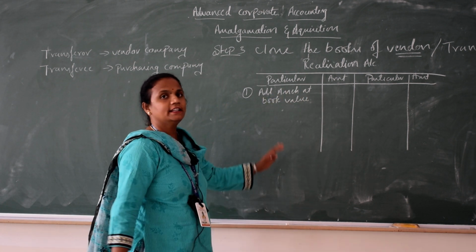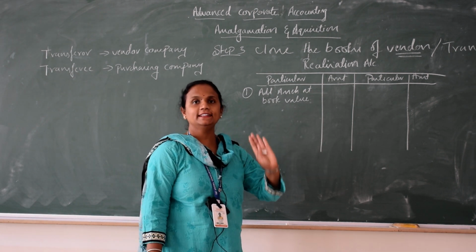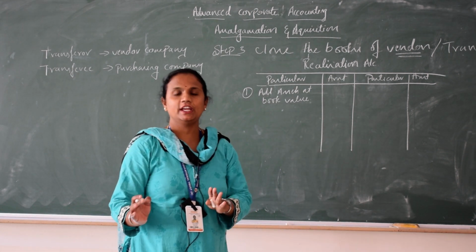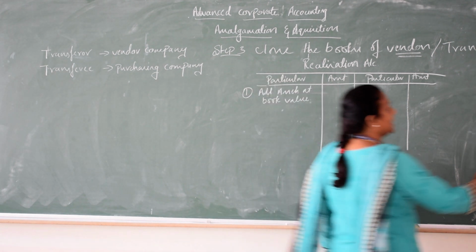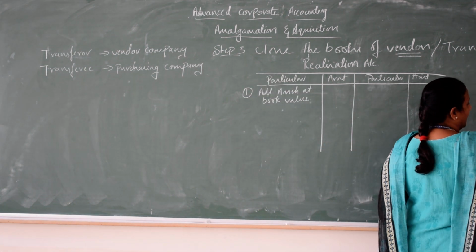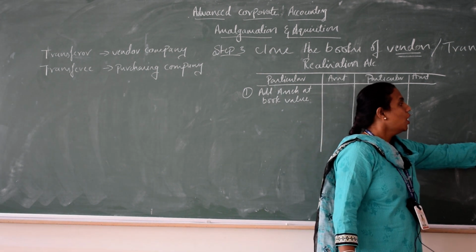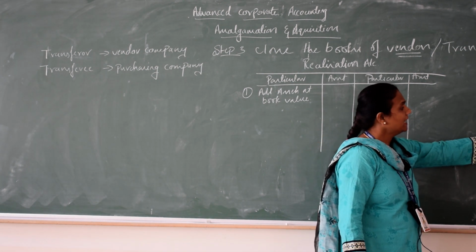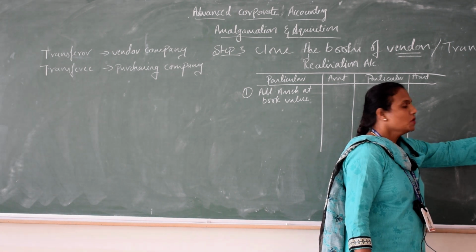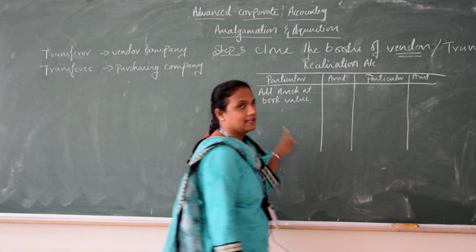You should consider all the assets, whatever assets are there in your balance sheet. If suppose X is acquiring Y, then in the realization account of Y, you have to take all the assets.